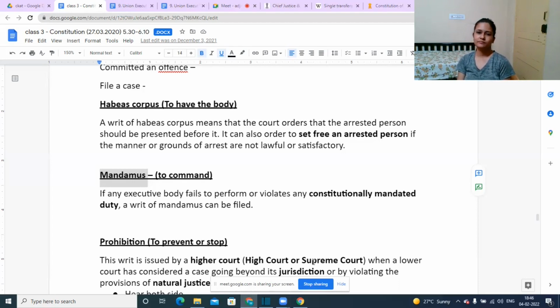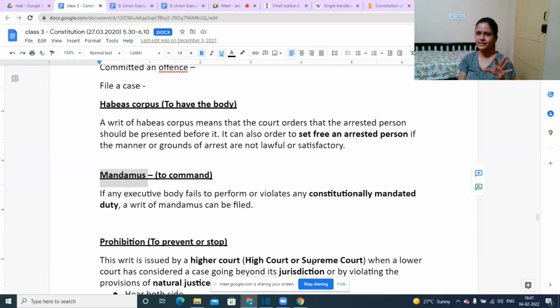Right, there may be different boards for electricity, water, other things. Take for example, BWSSB is sending some wrong bills, or maybe Delhi Jal Board is sending some wrong bills of a higher amount. You are seeking the reasons, you are seeking the breakup and so on, and they are not providing it. There also you can file this writ, saying that this certain government authority is not performing their job properly, not fulfilling their duty. As a result, I am suffering loss.